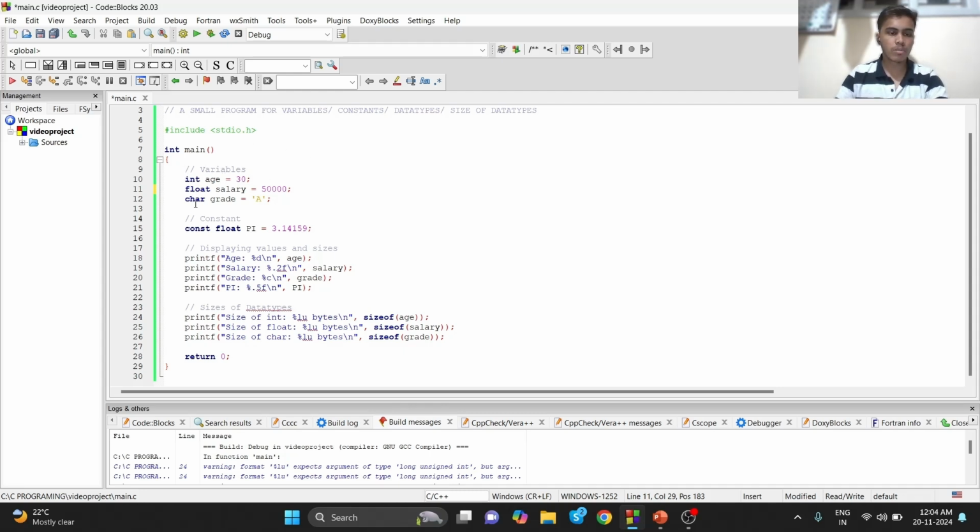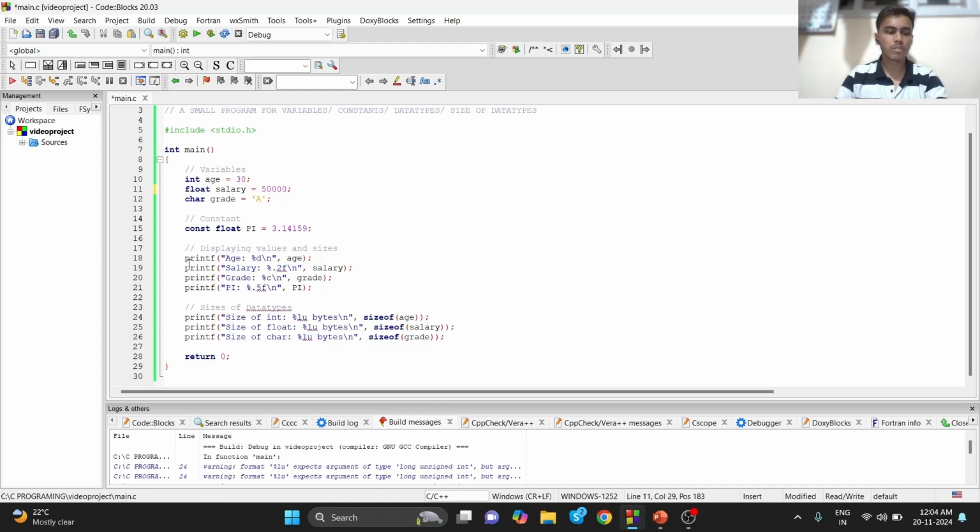We have written three variables here: int age = 30, float salary = 50000, char grade = 'A'. Then const float pi = 3.14159. Pi is a constant value.